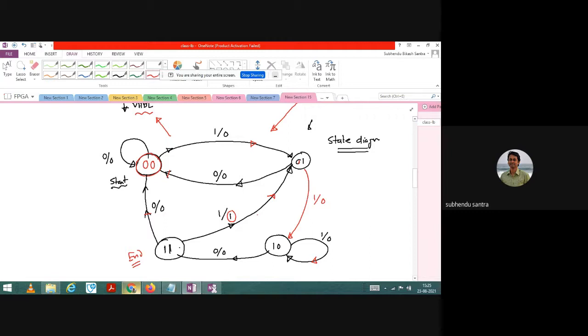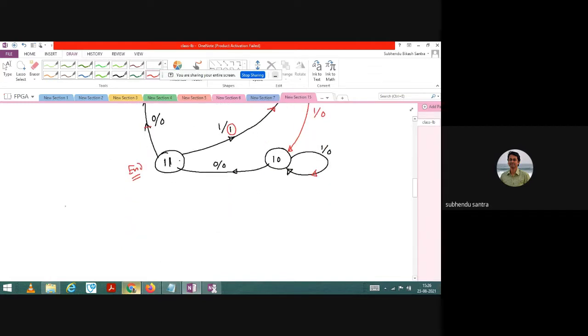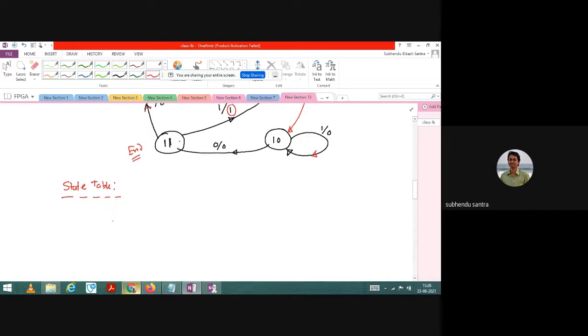Now let us focus on the state table. It is not required, but you can write your state diagram as a state table for better understanding.